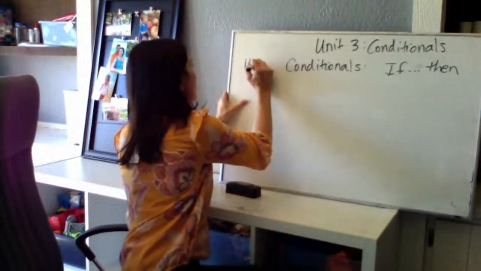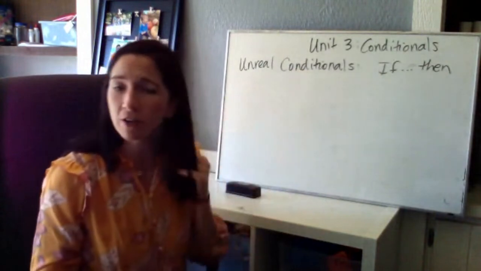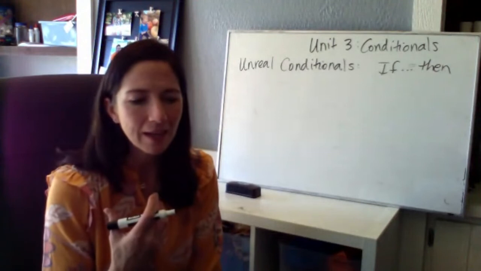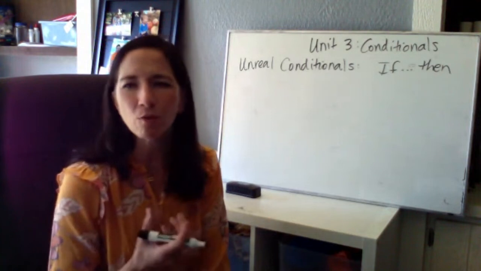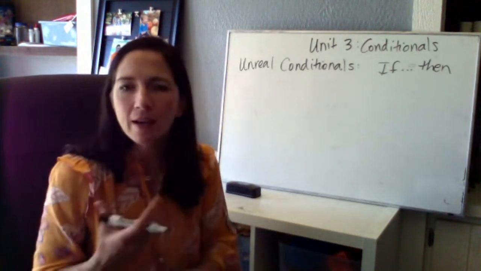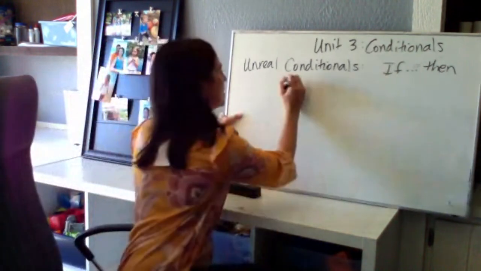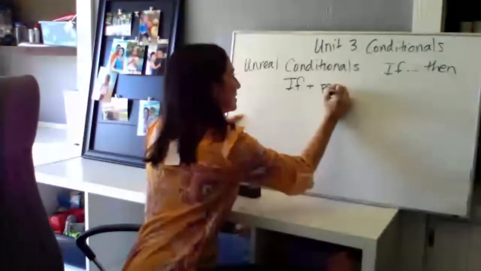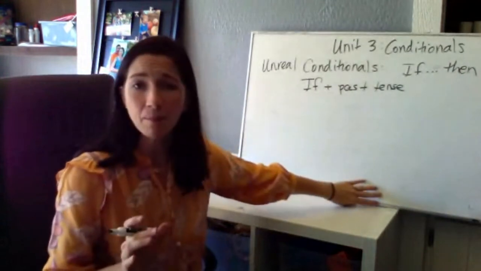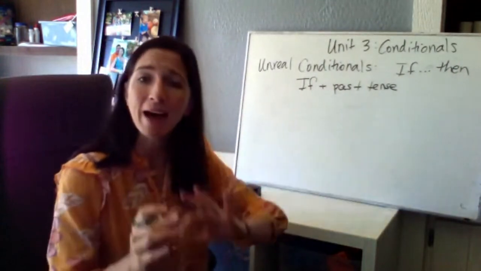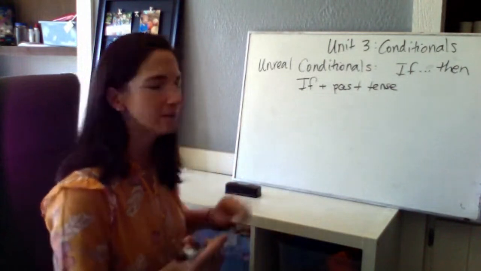An unreal conditional is a little more advanced. Sometimes it's called conditional 2. And an unreal conditional we do when we're talking about something that really is maybe imaginary or not a real situation. That's why it's called unreal. Imaginary or theoretical or hypothetical, okay? And for this one, we use past tense. This can be confusing because it's not that the event happened in the past. It's that the past tense shows us it's an unreal event to happen.